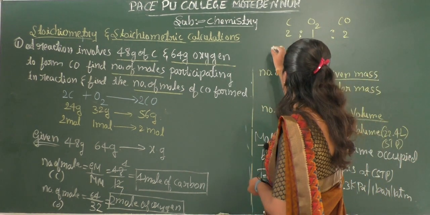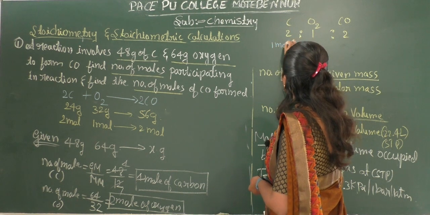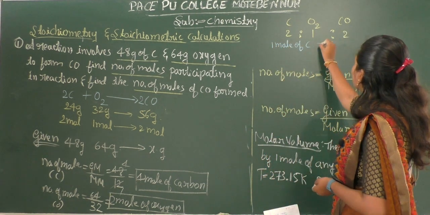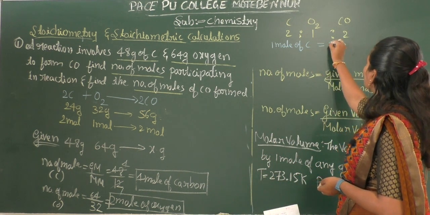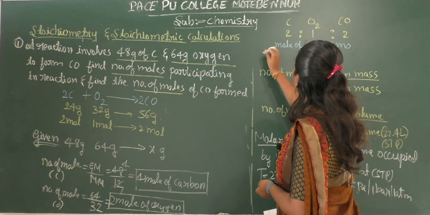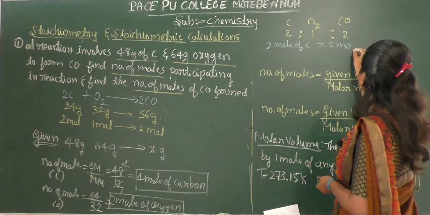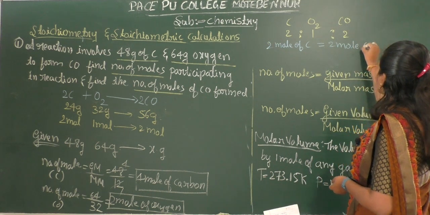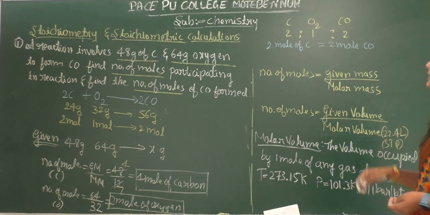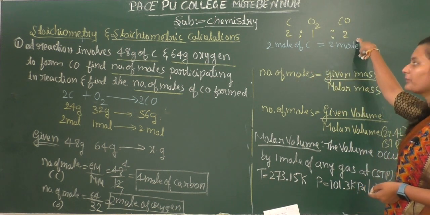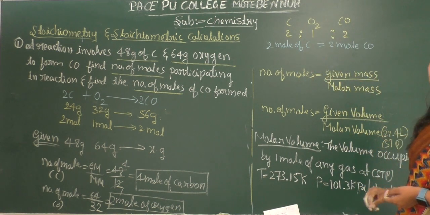So 2 moles of carbon is equal to 2 moles of carbon monoxide. So what we did is, 2 moles of carbon will form 2 moles of carbon monoxide.